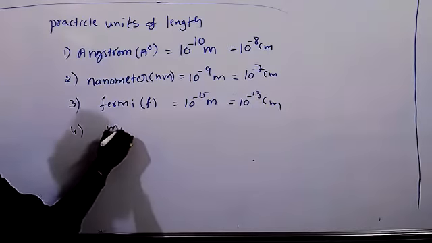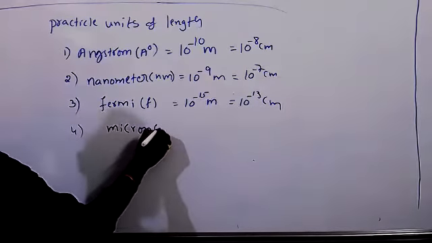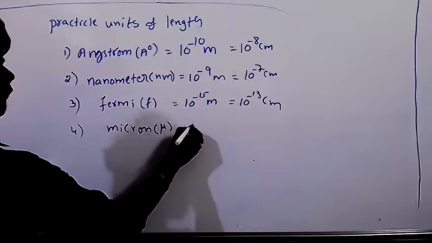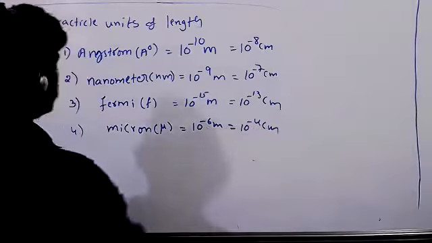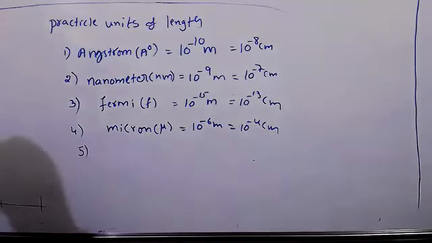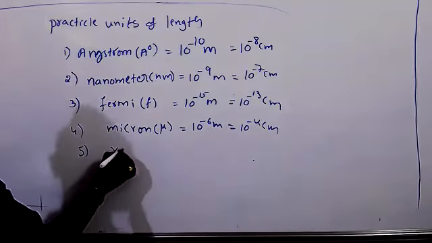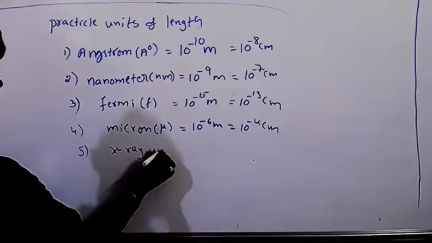And micron: 10 to the power of minus 6 meters, or 10 to the power of minus 4 centimeters.